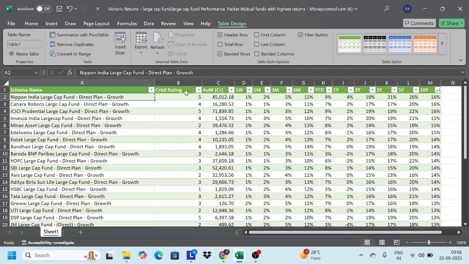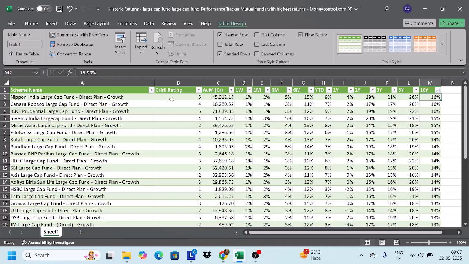So this fund is a 5-star rating fund with assets under management of 45,000 crores. That means all the amount which has been invested in this fund is to the tune of 45,000 crores. Now, in 1 week, it has given 1%, 1 month, 2%, like this. For 1 year, it has given 4%. For 2 years, 19%, 3 years, 21% CAGR, and then 5 year and 10 year. So the fund has given 16% over a period of 10 years.